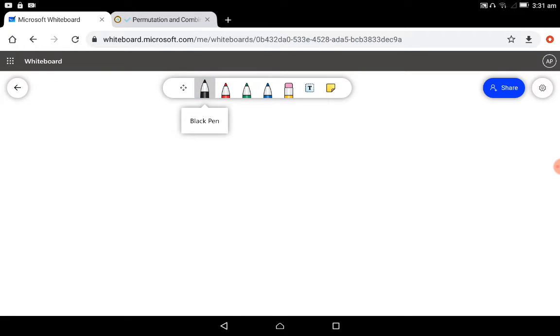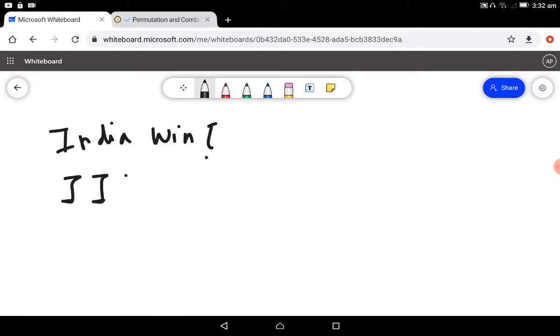So let's start by assuming India wins. How many matches does it have to play for India to win? Let's think how many matches India has to play minimum to win. See, when 4 matches are won, only then is India going to be declared a winner. Until then, they are going to play. So India has to play a minimum of 4 matches and win all of them to be declared a winner.